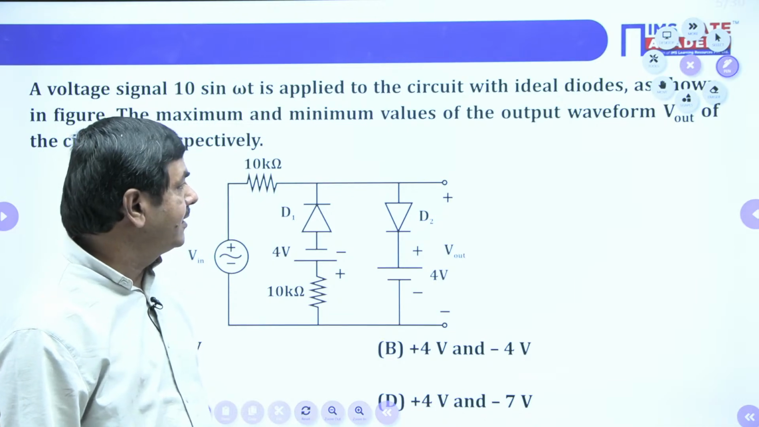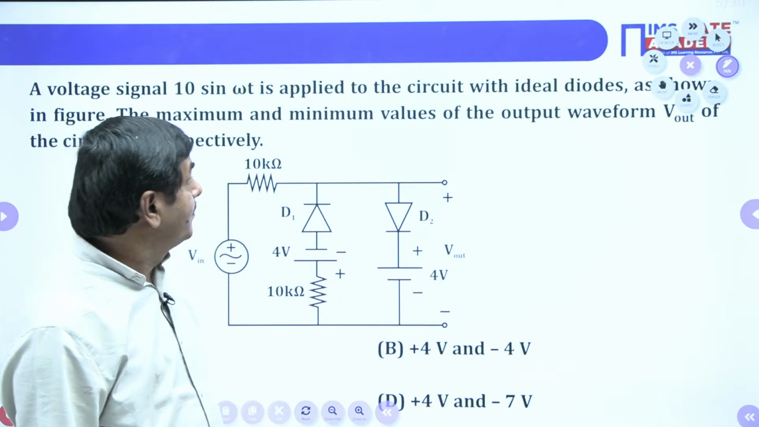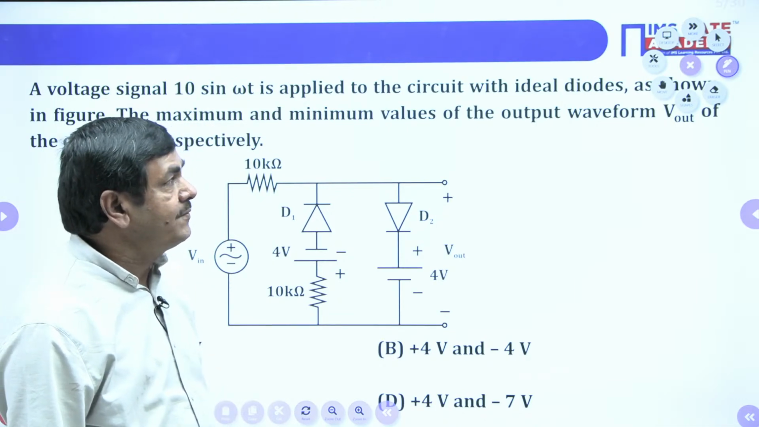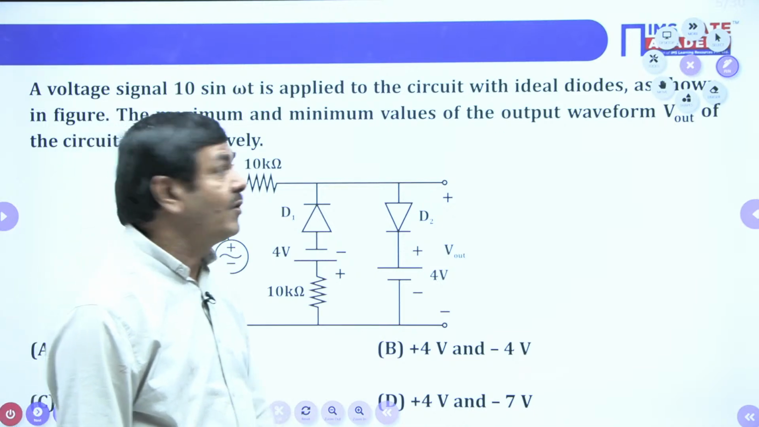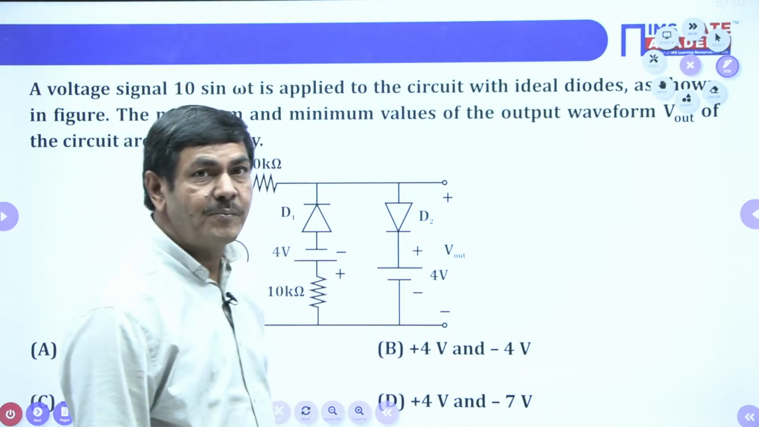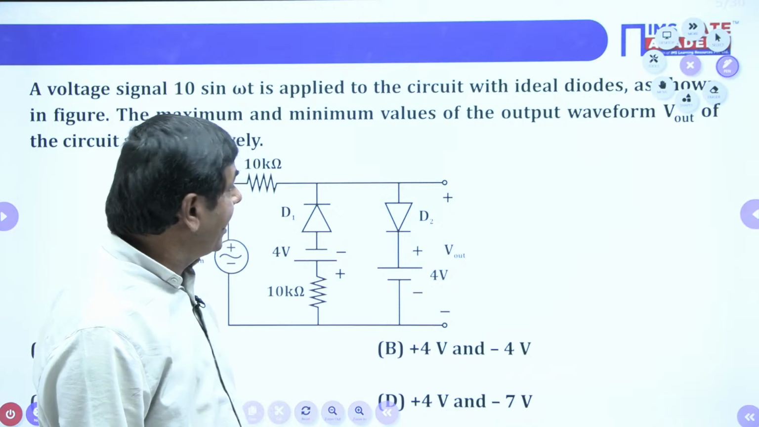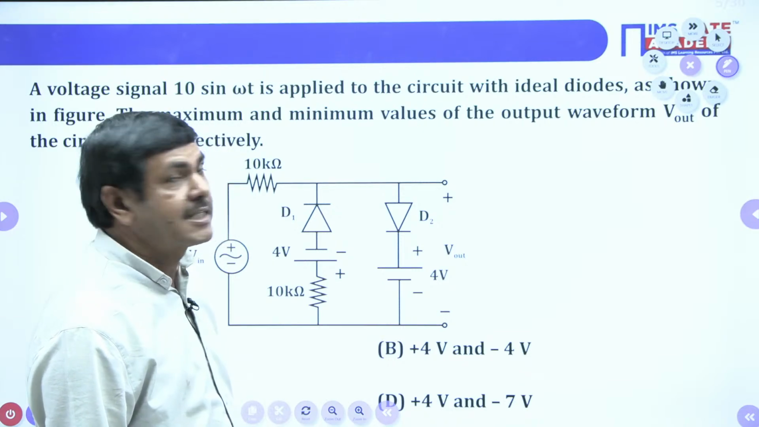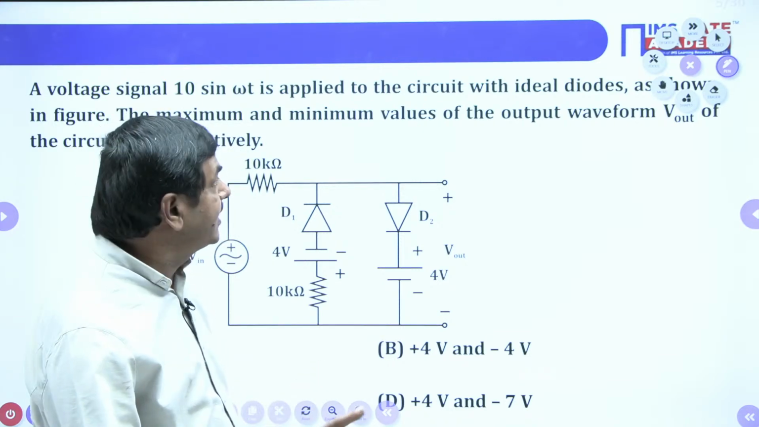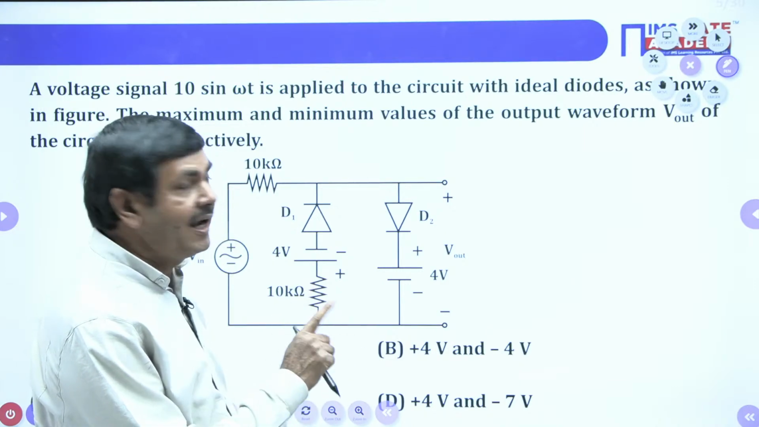How can we find the required value? The maximum and minimum values of the output waveform are required here now. But are the two diodes ideal or non-ideal? In the problem it is given, 100%, that those two diodes are ideal only.